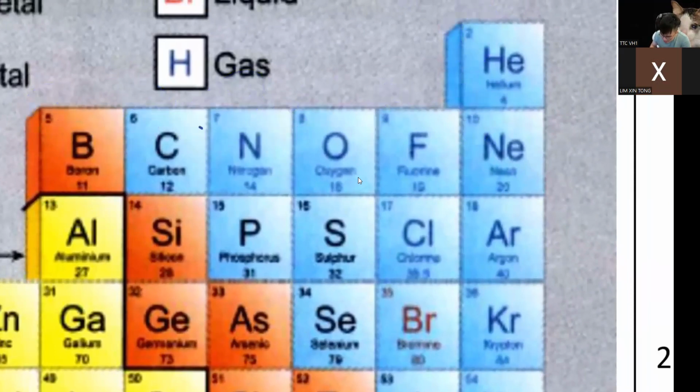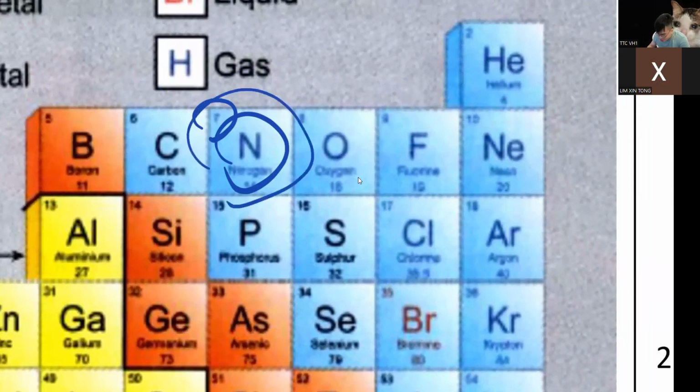For example, 7 is nitrogen. Nitrogen will forever be 7 unless the element is gone. It hasn't been gone for a few billion years. It's like a class that has never dismissed. If you are number 7, you will forever be number 7. So number 7 is always nitrogen.